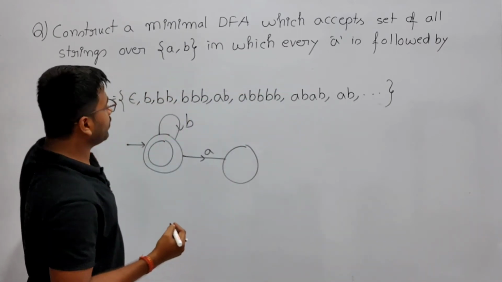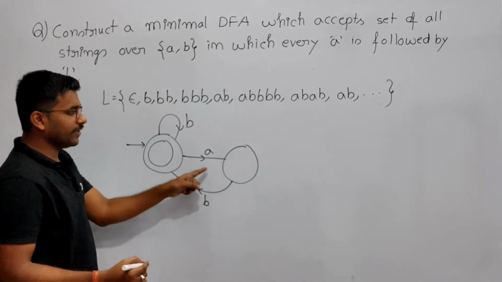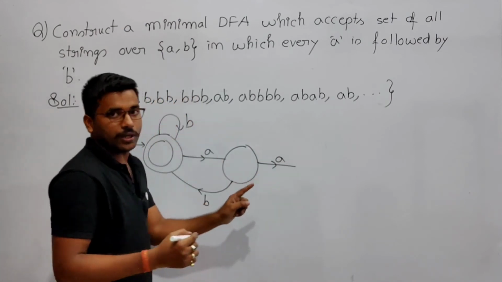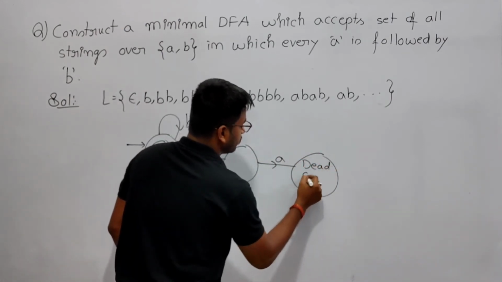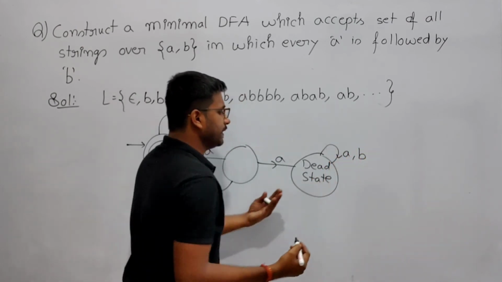a should be followed by a b. Then if it is having b, accept it. But if it again has a, reject it. It is not allowed, aa not allowed. Then it should go to the dead state. After reaching the dead state, whatever you get, stay there.